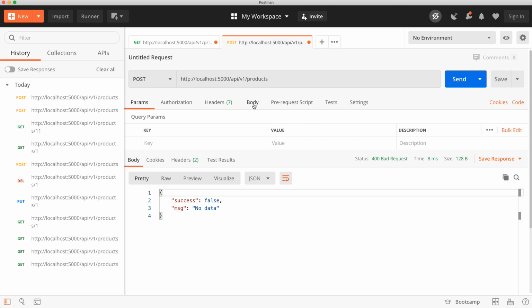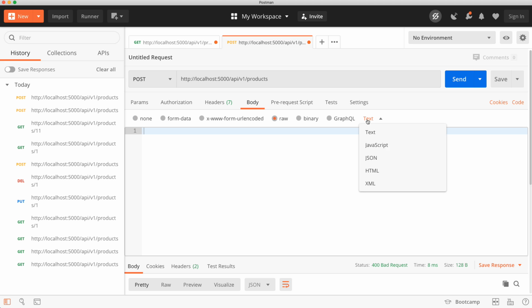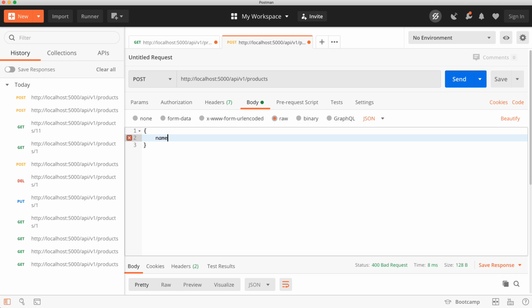Now to send data, we'll go to body, raw. I'm going to choose JSON. And let's send a name. Oops. Can you guys see this? Oh, for some reason I can't make it bigger. Well, I'm just putting a JSON object with a name. We'll say product 4.